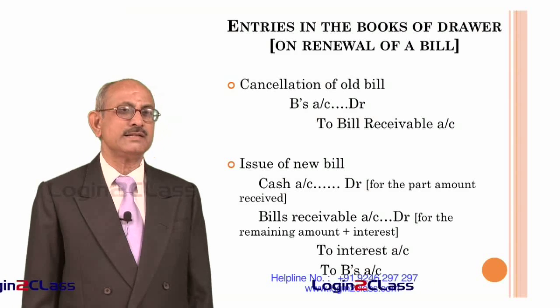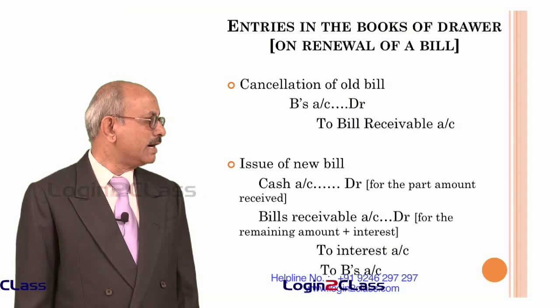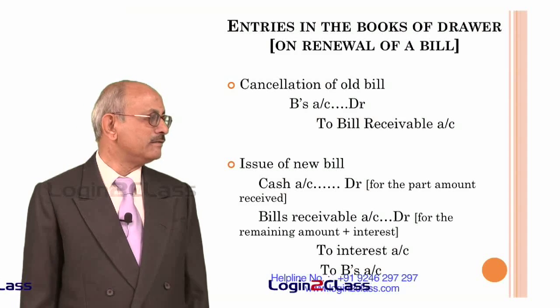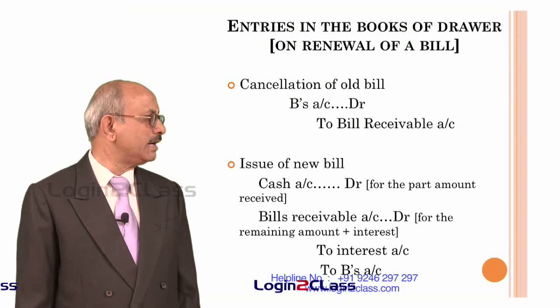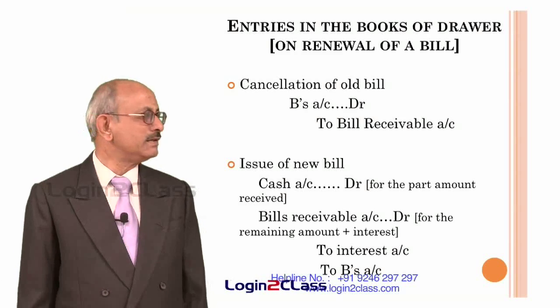And that interest will be credited to interest account because that is the income of the drawer, and B's account will be debited with the remaining amount. That means B will have to pay that amount at the end of the maturity period of the fresh bill drawn.